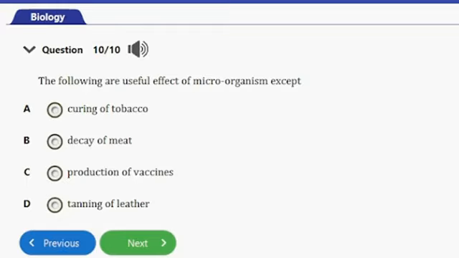Microorganisms actually are beneficial in a number of ways, which will include production of vaccines, curing of tobacco, tanning of leather, and so on. But guys, decay of meat is not actually a useful effect of bacteria, and in that case it remains the odd option here, and as such is the answer to this question.